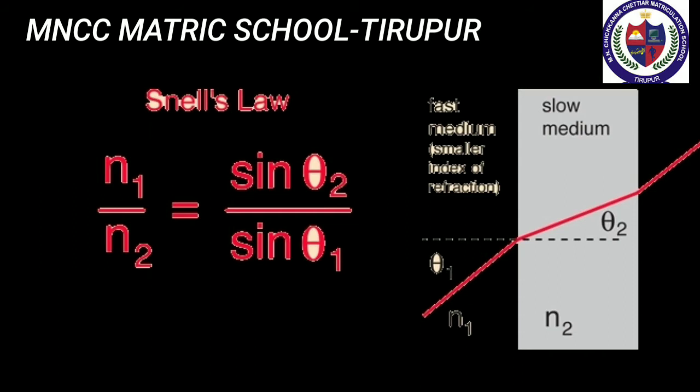So the formula is sin i divided by sin r is equal to mu2 divided by mu1. When light travels from a denser medium into a rarer medium, the refracted ray is bent away from the normal. When light travels from a rarer medium into a denser medium, the refracted ray is bent towards the normal.